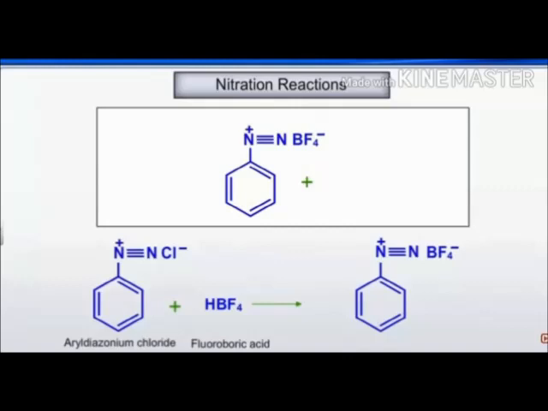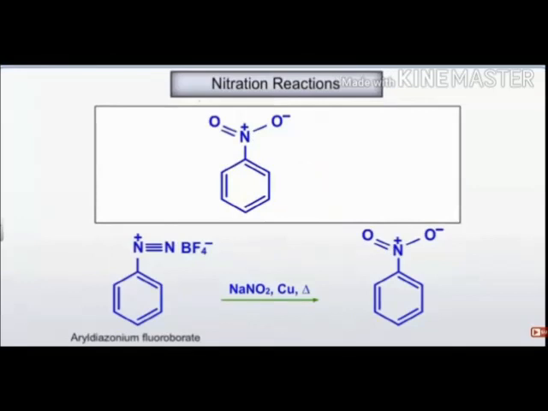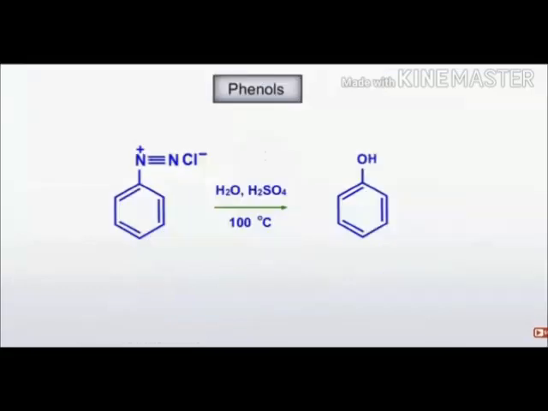If we have to introduce a nitro group into the benzene ring, first we convert it into the fluoroborate. We react with fluoroboric acid and form benzene diazonium fluoroborate. Then benzene diazonium fluoroborate reacts with NaNO2, sodium nitrite, and copper, and then we heat it. The nitro group is introduced into the ring. You can see how it is introduced: first converting to fluoroborate, then introducing the desired group which we want.